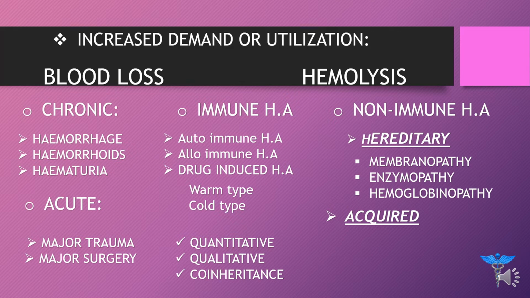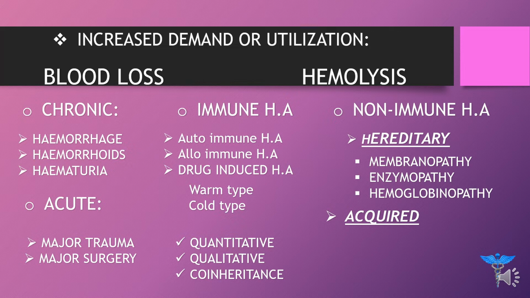Okay, now moving on toward co-inheritance. In co-inheritance, they are the combination of quantitative and qualitative anemia. So the example may be qualitative plus quantitative. For example, you take hemoglobin S and combine it with thalassemia, or hemoglobin C, combine it with thalassemia, hemoglobin D, combine it with thalassemia. So these are all the examples of co-inheritance.